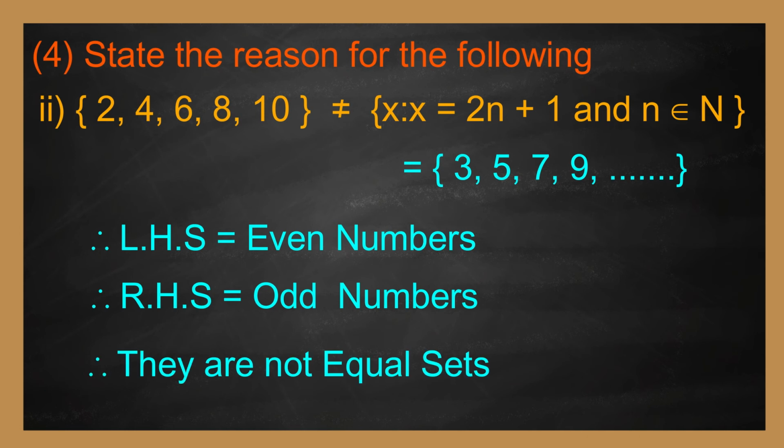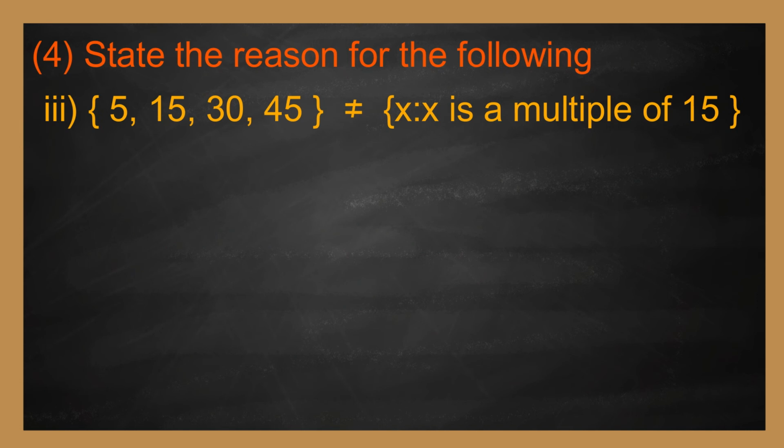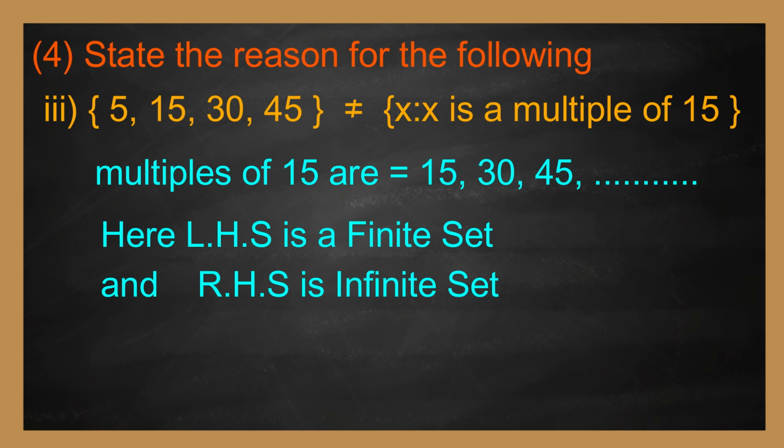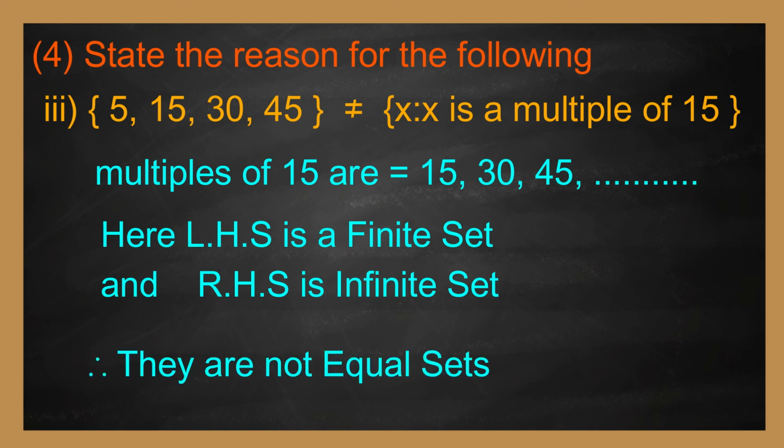Third one. Set of {5, 15, 30, 45} is not equal to the set of x such that x is a multiple of 15. Consider the set of x such that x is a multiple of 15. Multiples of 15 are 15, 30, 45, etc. Here, the left hand side is a finite set and the right hand side is an infinite set. Therefore, both are not equal.